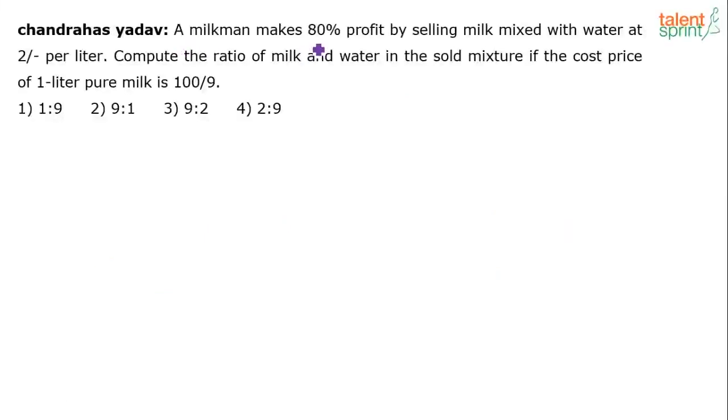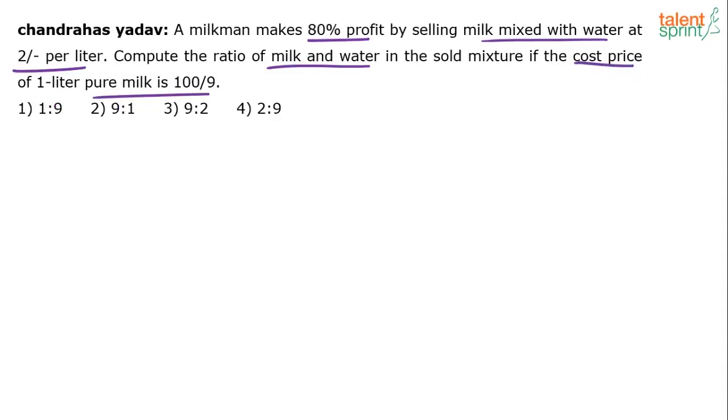A milkman makes 80% profit by selling milk mixed with water at ₹2 per liter. Compute the ratio of milk and water in the sold mixture if the cost price of 1 liter pure milk is 100/9. So basically there's a milkman who makes 80% profit by selling a mixture of milk and water, at rupees 2 per liter. He's asking us to compute the ratio of milk and water in the sold mixture, if the cost price of 1 liter pure milk is 100 by 9.